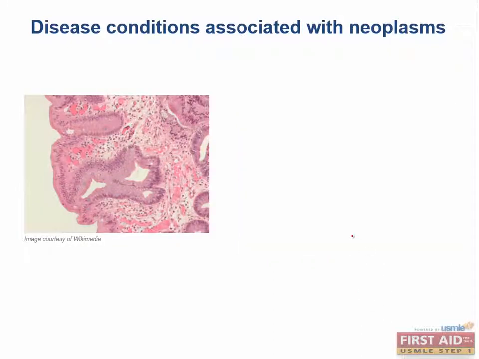All right. Here is columnar epithelium in the esophagus. That should not be there. It should be squamous. So this is Barrett's esophagus.